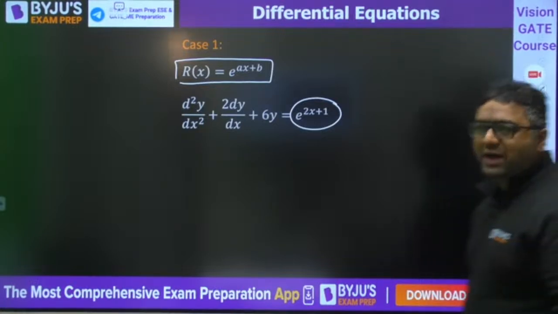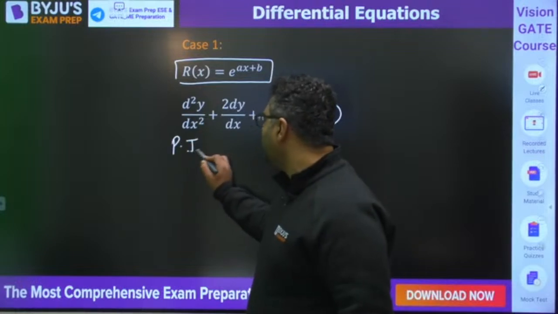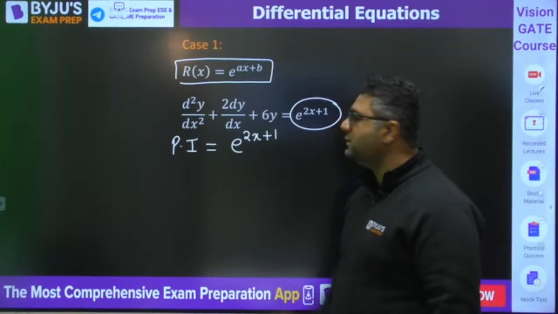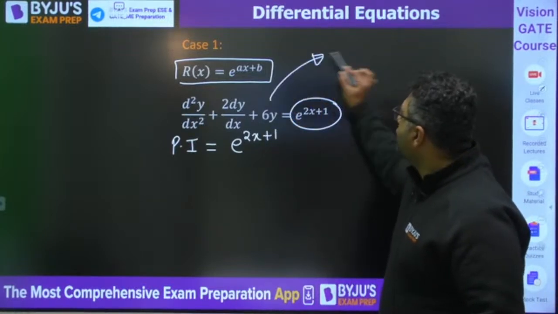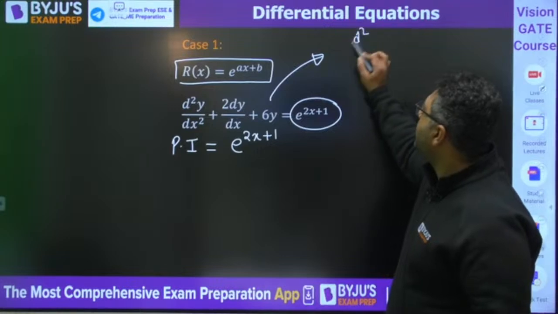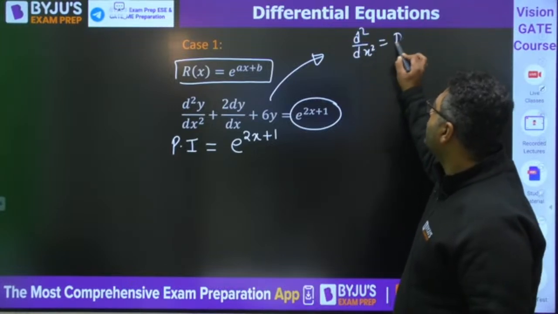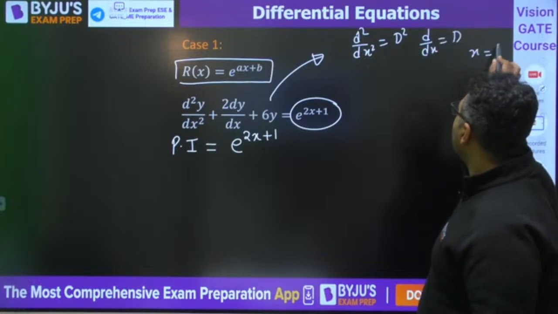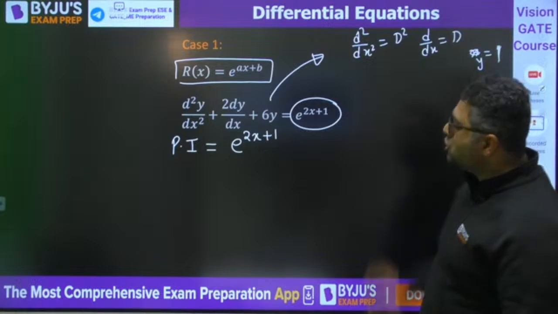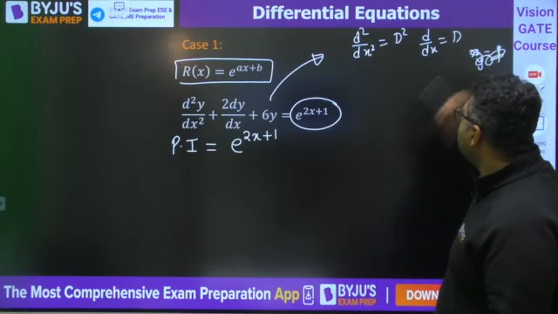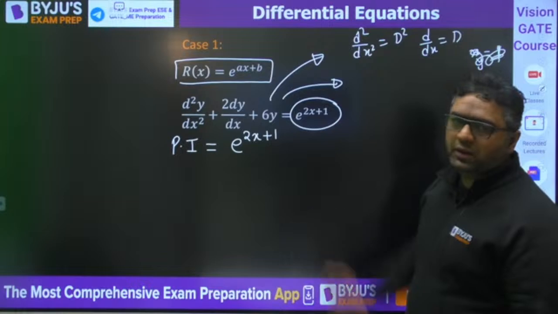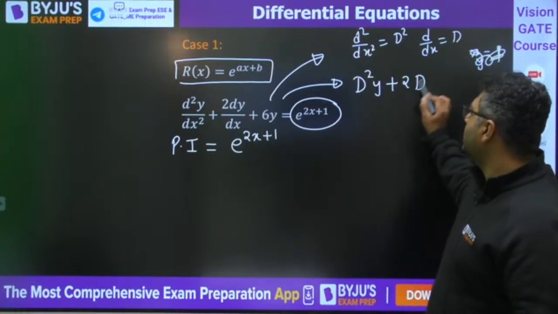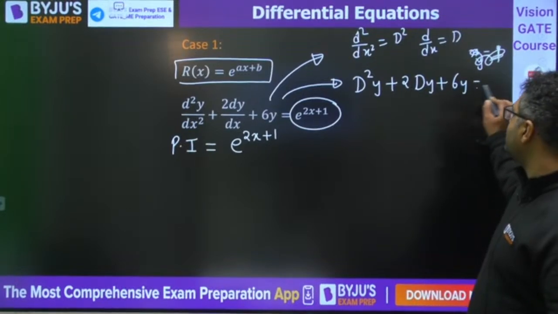So when you are going to have this, you would write the particular integral as equals to, first of all, on the numerator, the right hand side. And here, d square by dx square you would keep as d square, d by dx you would keep as d, and y you would keep as 1. So we can write d square y plus 2 dy plus 6y is equal to something.